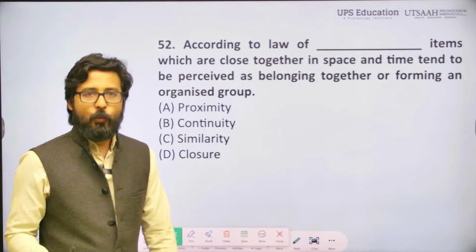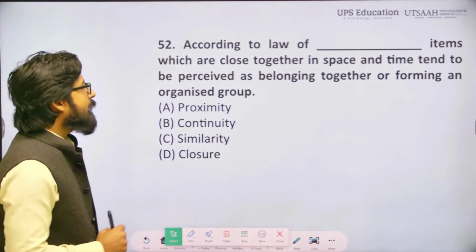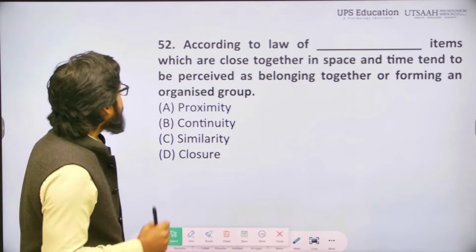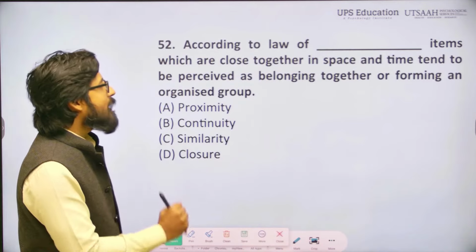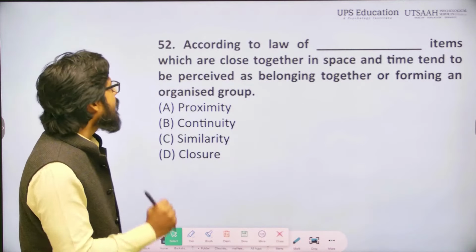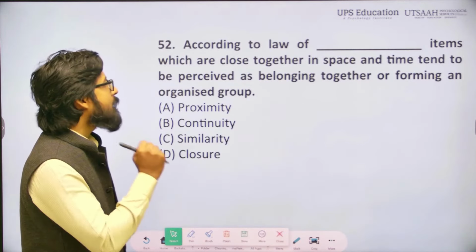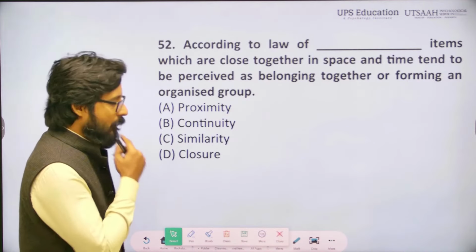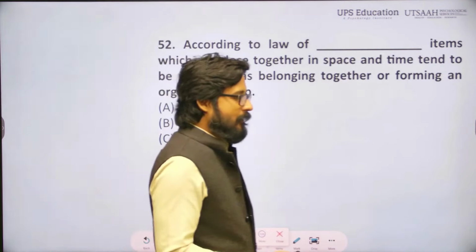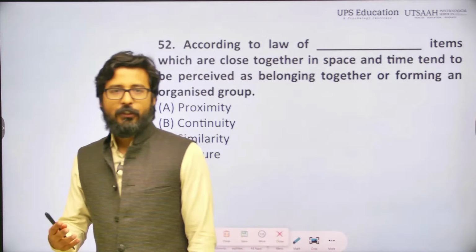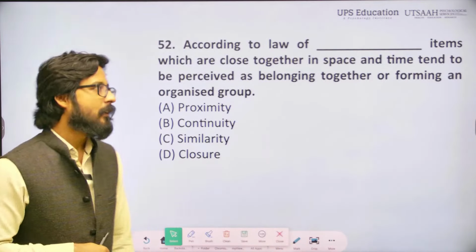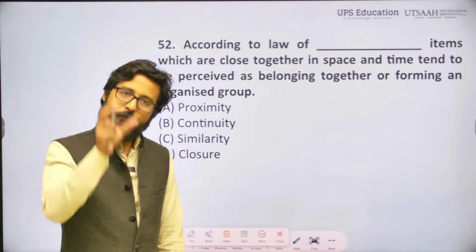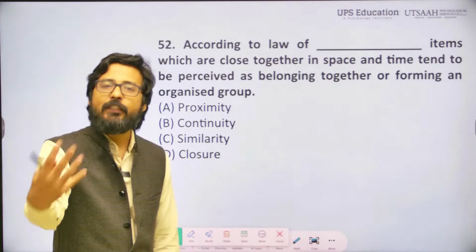Question number 52. According to the law of fill in the blank, items which are close together in space and time tend to be perceived as belonging together or forming an organized group. So, there are very popular laws of perception presented by the Gestalt psychologists, right? They mention that we use certain law principles whenever we perceive something.